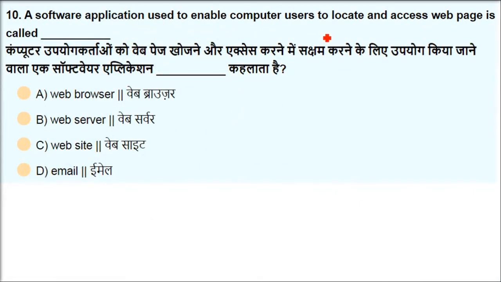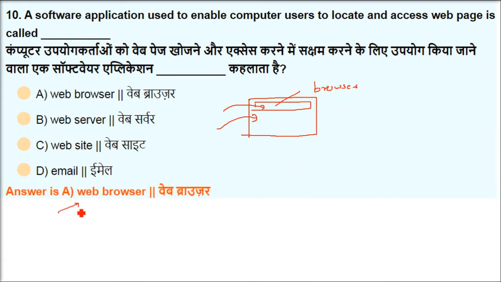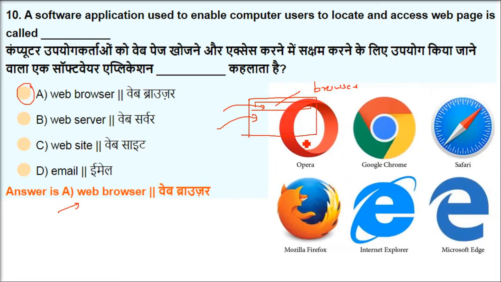A software application used to enable users to locate and access web pages is called what? In order to access and handle web pages, you need a software application. That software application is called a web browser. To call a web page, you have to have a website, so you type a website. Where do you type? You do it on a web browser. In order to browse the web, you have a web browser. It's a software application. Here you can access www websites and applications.